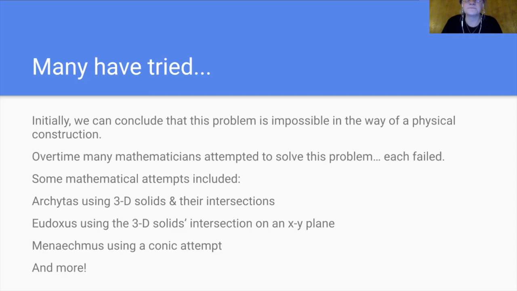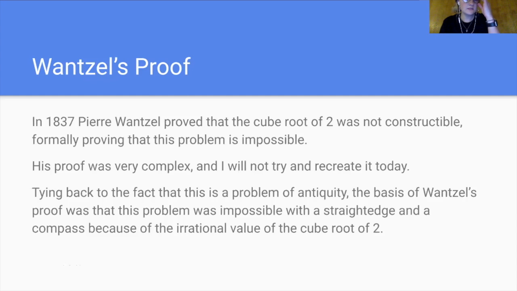There were more attempts. Plato attempted it, there were others, but obviously it all boils down to the fact that the cube root of 2 is an irrational number, therefore it cannot be constructed. So that brings us to years and years later, 1837, a man named Pierre Wantzel completed a proof that proved that the cube root of 2 was not constructible. So after all this time of this problem being attempted and being failed, but never formally being declared impossible, this proof formally proved that this problem is impossible.